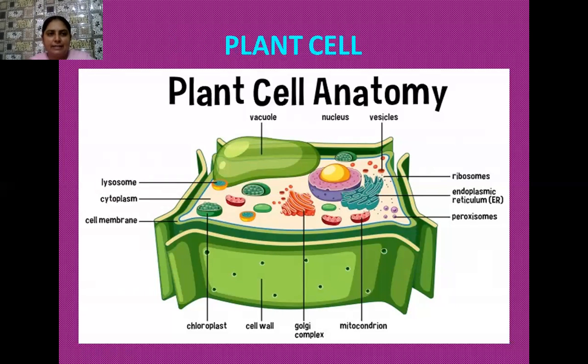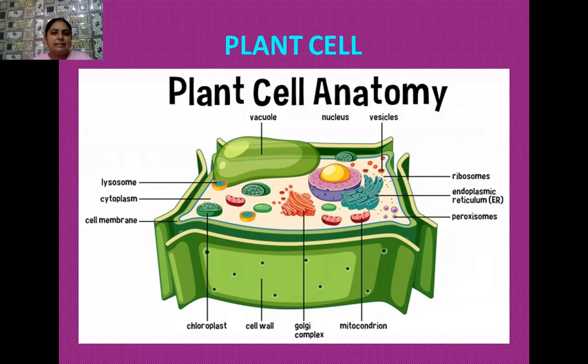Okay, students, besides this, these plant cells have green organelles which are known as the plastids. The chief among these are the chloroplasts, and they have a green color pigment known as chlorophyll, and this chlorophyll is very much required for the process of photosynthesis. So plastids are there, larger vacuoles are there, then the cell wall is there. And centrioles are not present in the plant cell. It is unique to the animal cells.